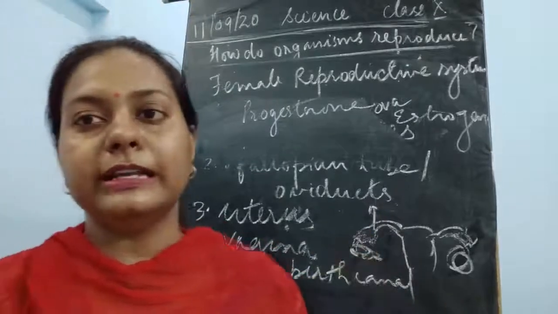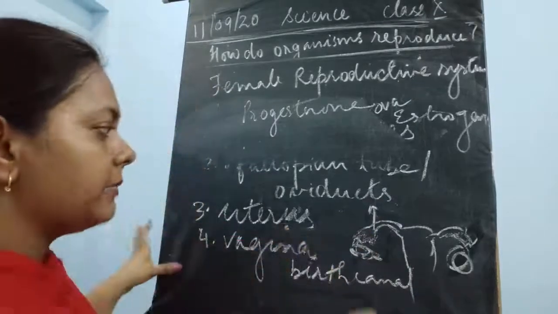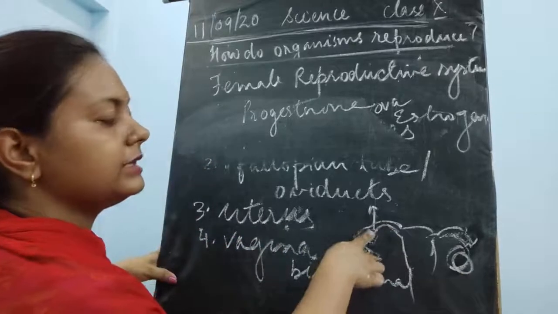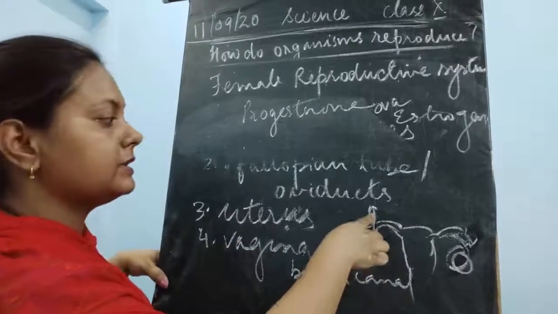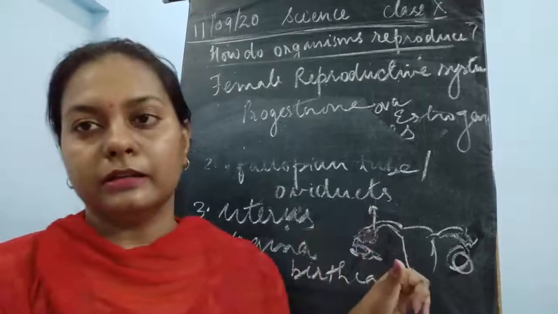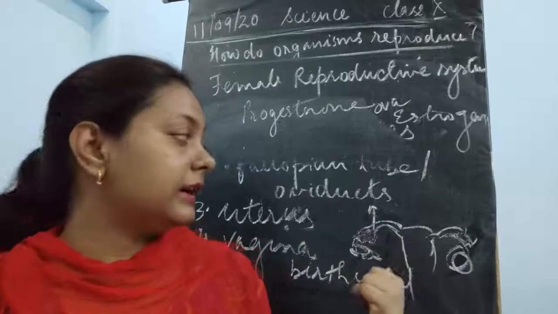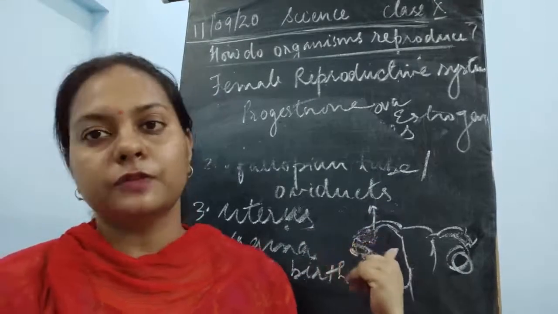Otherwise it would be released anywhere in the body. The ovum is then released inside this oviduct, where the egg rests for just 24 hours.